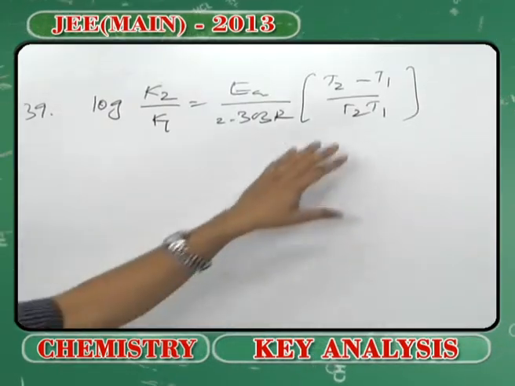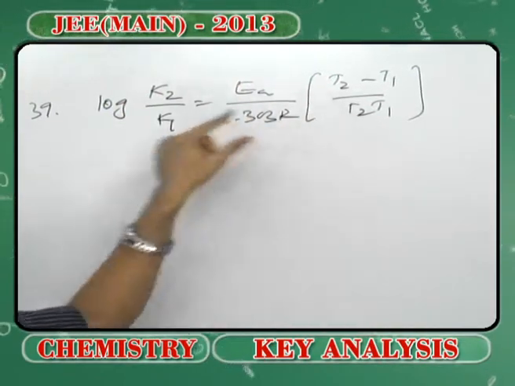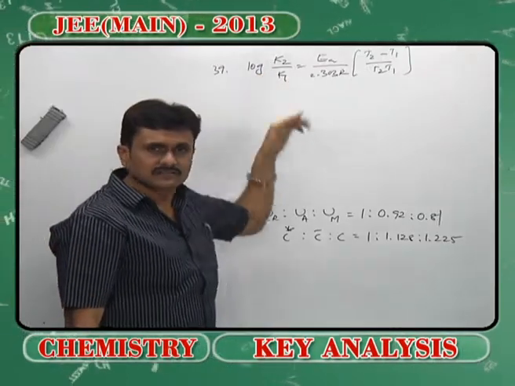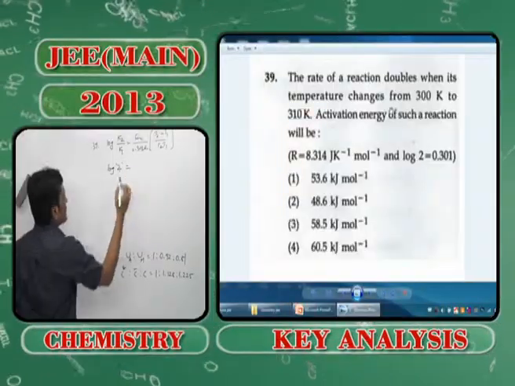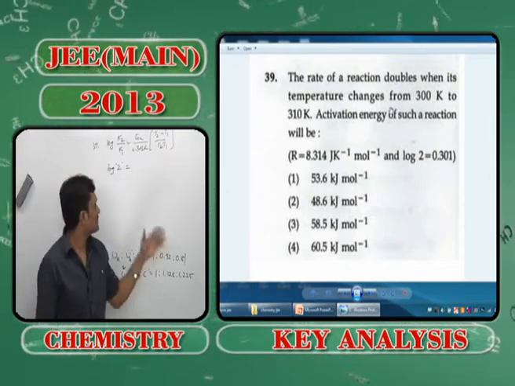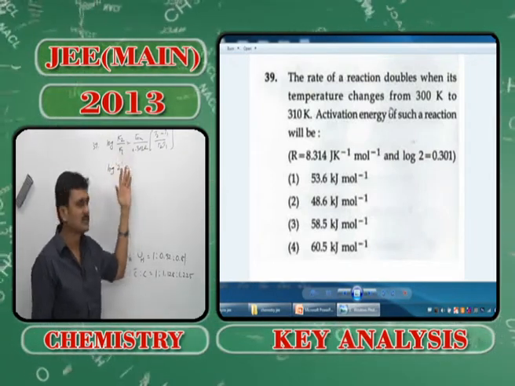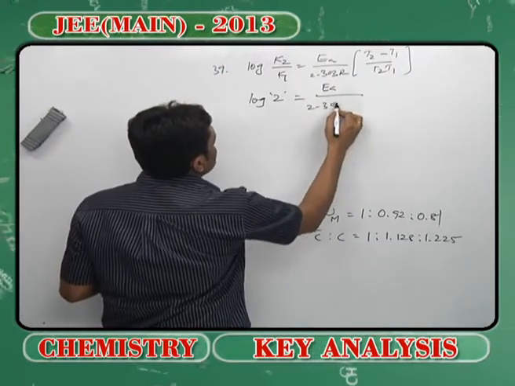Right, this is positive because we are increasing the temperature. This can never be negative, so these two are positive, therefore K2 will be greater than K1. That is what is given in the question. When you are writing the ratio of the rate constants, it is given as 2. But to find the activation energy, just check out the options.